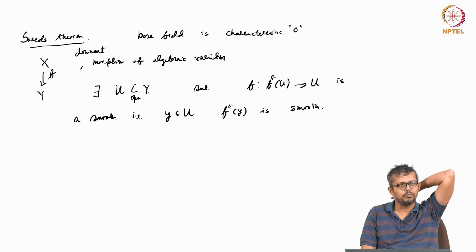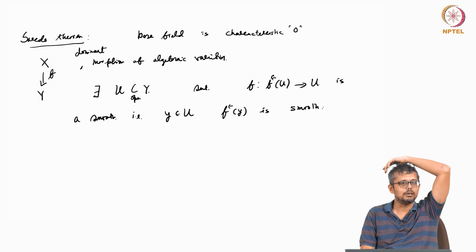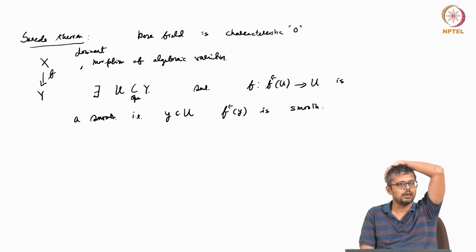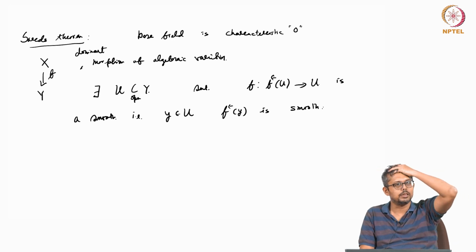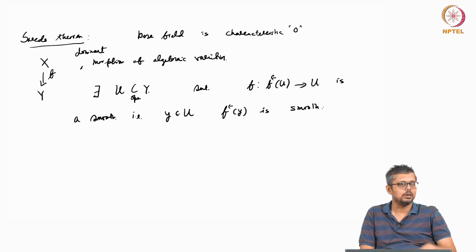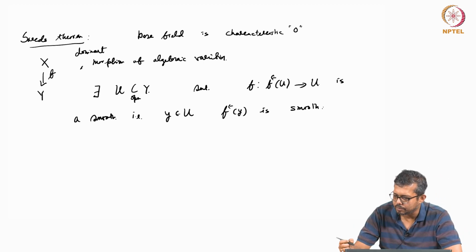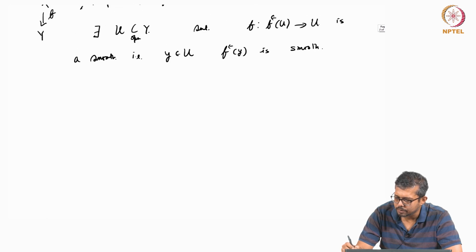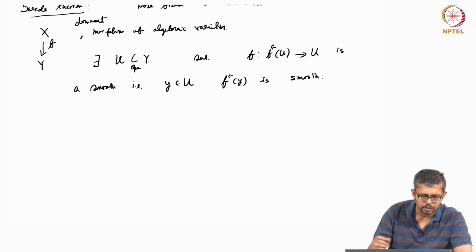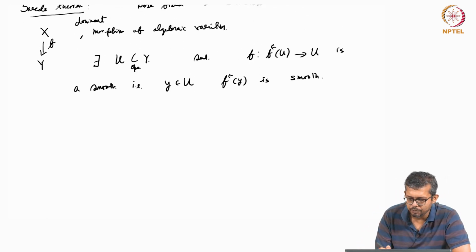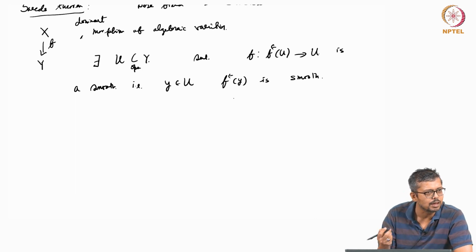Of course, it is a difficult theorem, because even in the case when Y is Spec k, you saw that it required some effort, right? It was not easy to prove that the singular set is a closed set. So here also you require some technique. So first of all, an observation. This is a question of smoothness. So what do you mean by smooth?